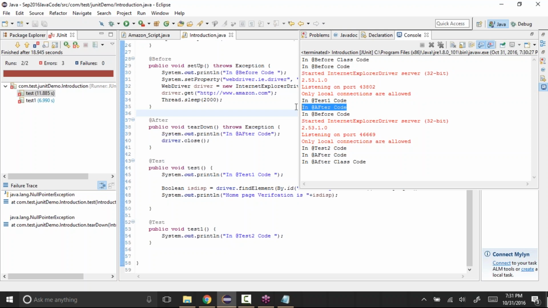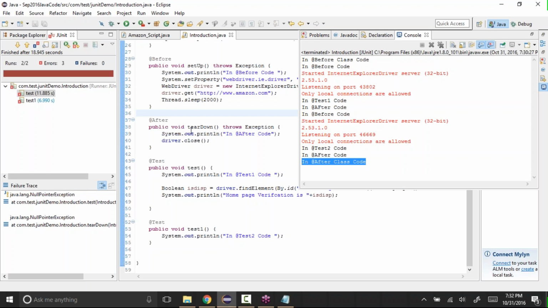These are the methods which got executed. Somehow here it didn't close the driver. But then it executed the before code, then whatever was there in test2, then the after code, and finally it executed the @AfterClass code.